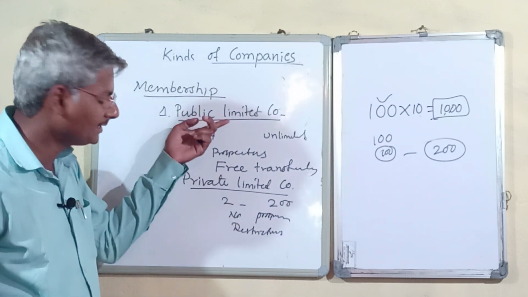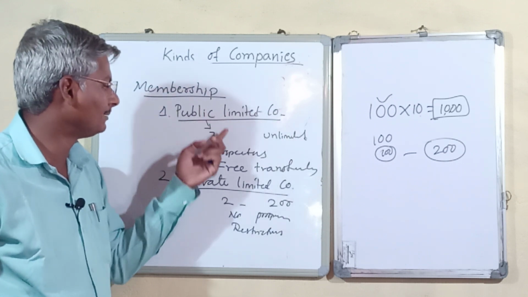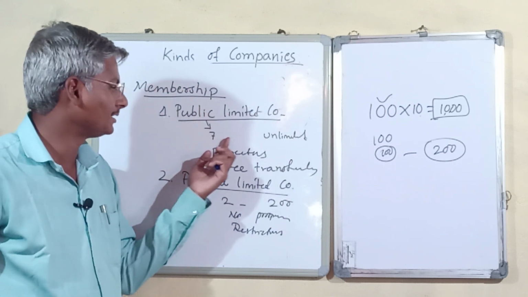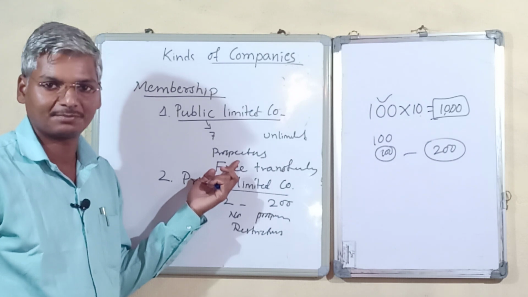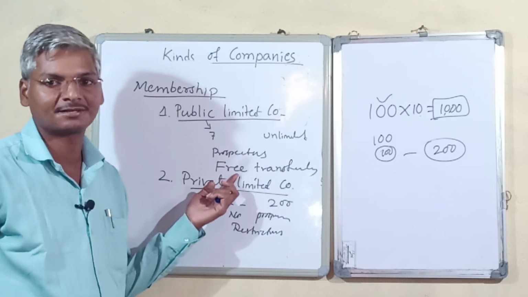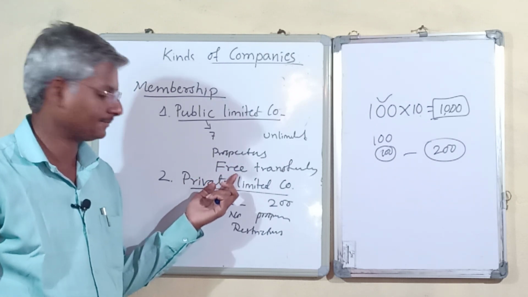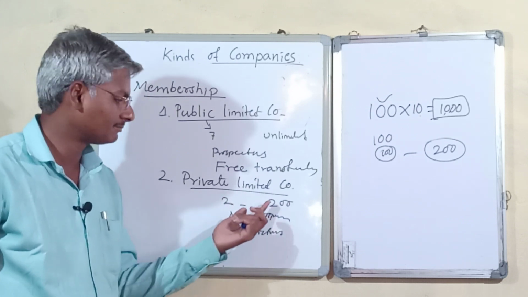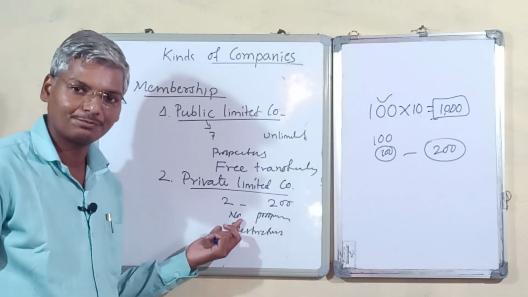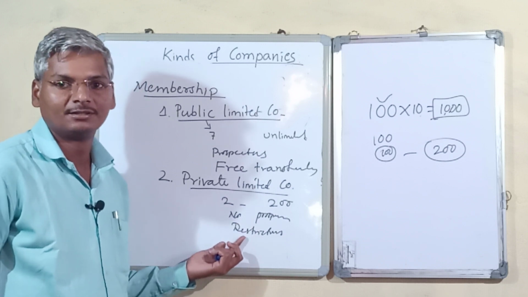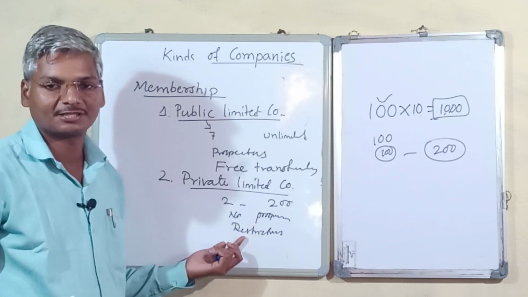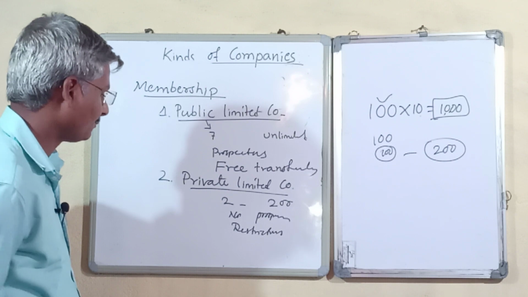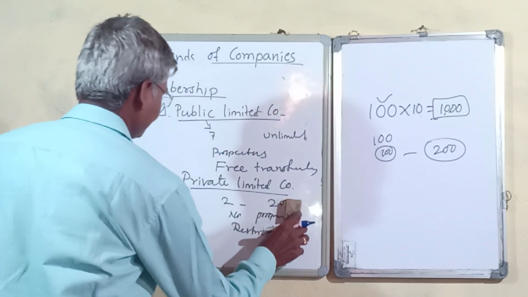So here, in the case of a public company, minimum 7 members, maximum unlimited, prospectus can be issued and shares can be freely transferred. In the case of a private limited company, minimum 2 members, maximum 200, no prospectus, and there are restrictions on transfer of shares from one person to another person.